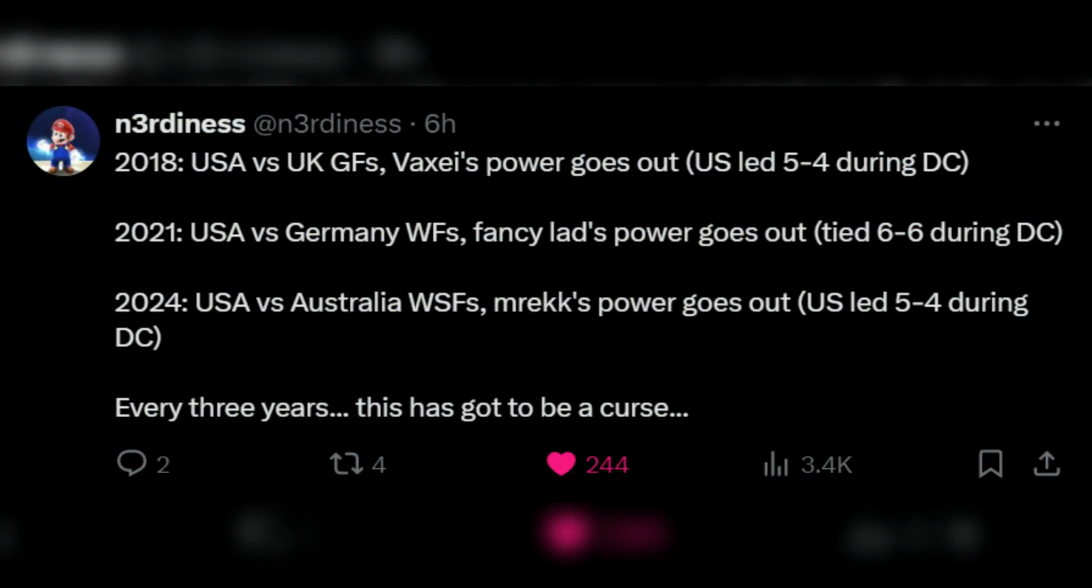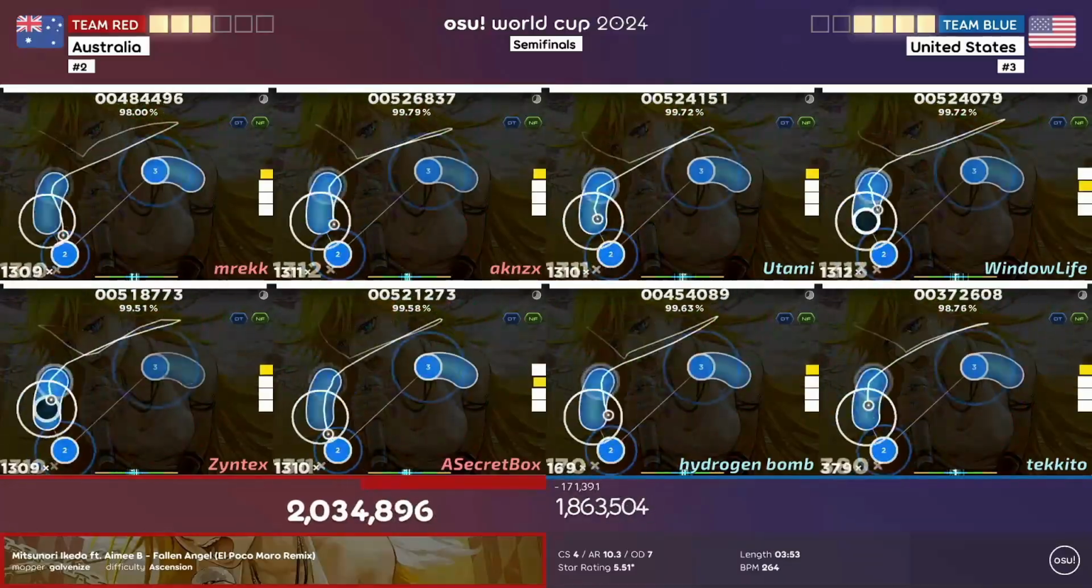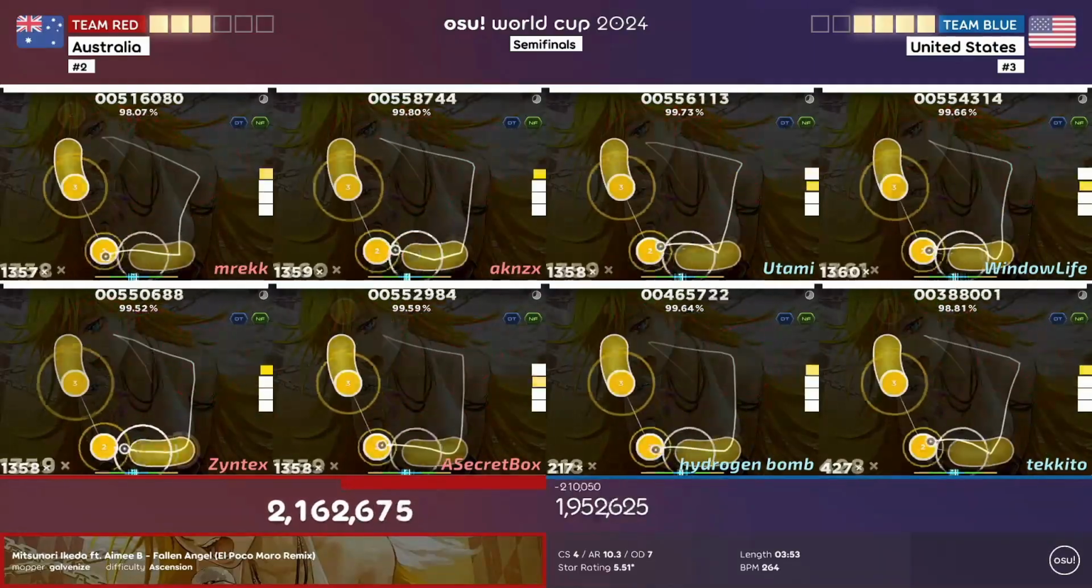Now, in the tweet, it says, 2018 USA versus UK Grand Finals, Vax's power goes out, which the US led 5-4 during the disconnection. 3 years later, in 2021, the USA versus Germany in winners finals. Fancy Lad's power goes out, and it was tied 6-6 during the disconnection. And now, in 2024, USA versus Australia in the winners semifinals. Mrekk's power goes out while the US led 5-4 during the disconnection. And it always seems to happen with the US. Now, to be fair, the previous years it happened to the US players, but this year it actually happened to the opposing team.